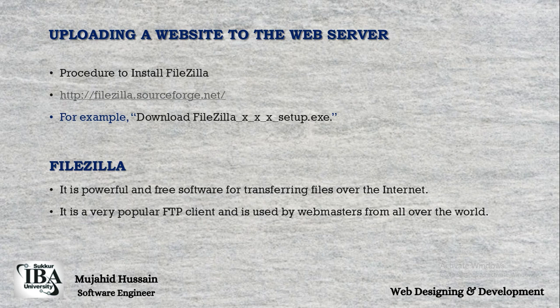So this is the website for FileZilla. You have to go through this link and then download the FileZilla setup.exe. When you click on this one, FileZilla will be